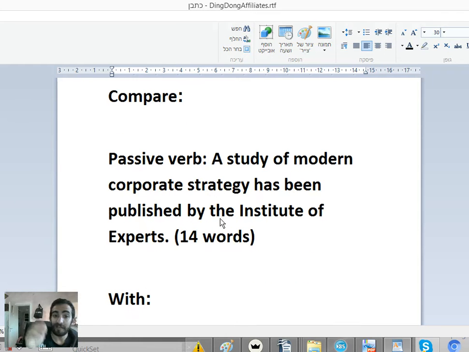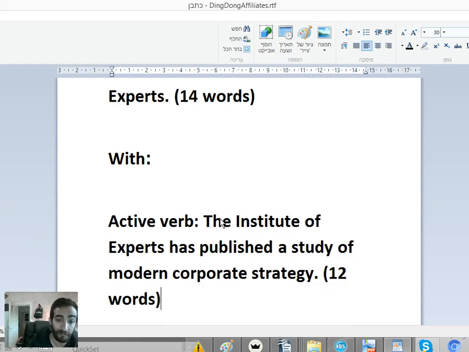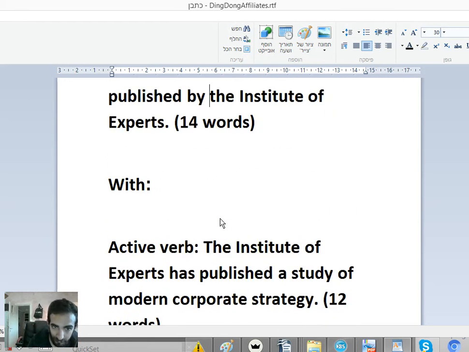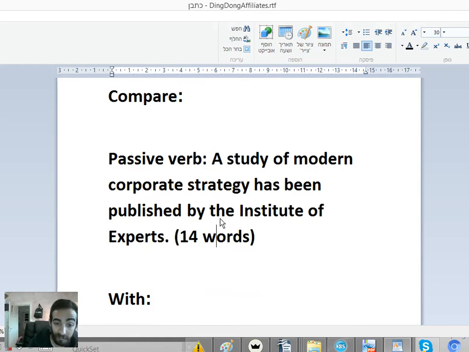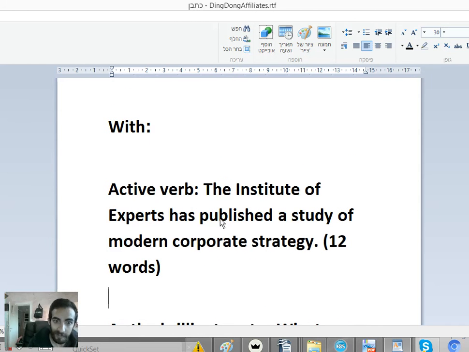Compare. Passive verb: a study of modern corporate strategy has been published by the Institute of Experts. Active verb: the Institute of Experts has published a study of modern corporate strategy.